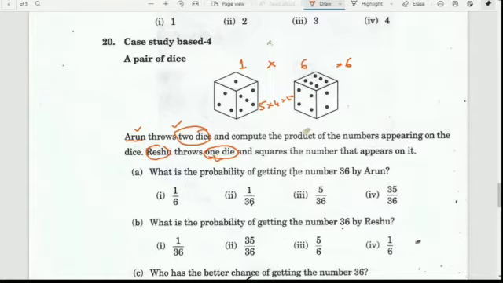Based on this, our total number of outcomes will also change. Reshu is going to square the number that appears. She has only one die. If 2 occurs, she'll take it as 4. If it shows 5, she'll take it as 25. So she'll square the number. But we have to follow the question as they are asking us, so let us see and understand better in the presentation.